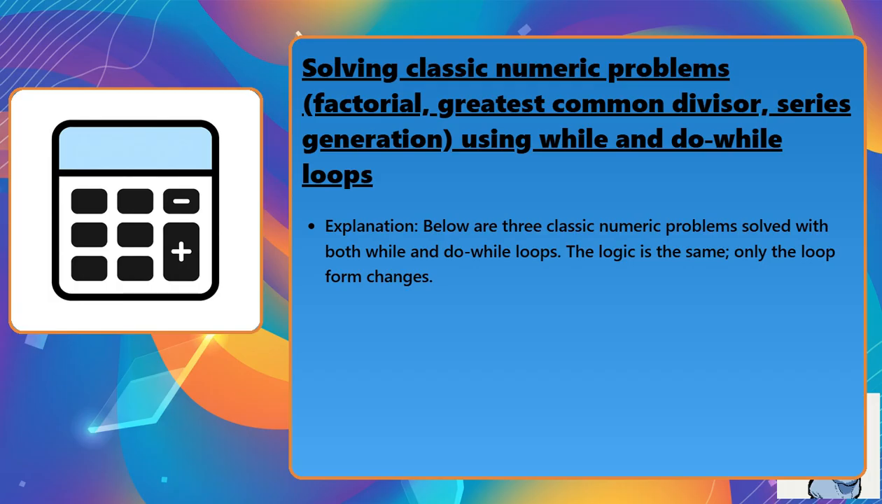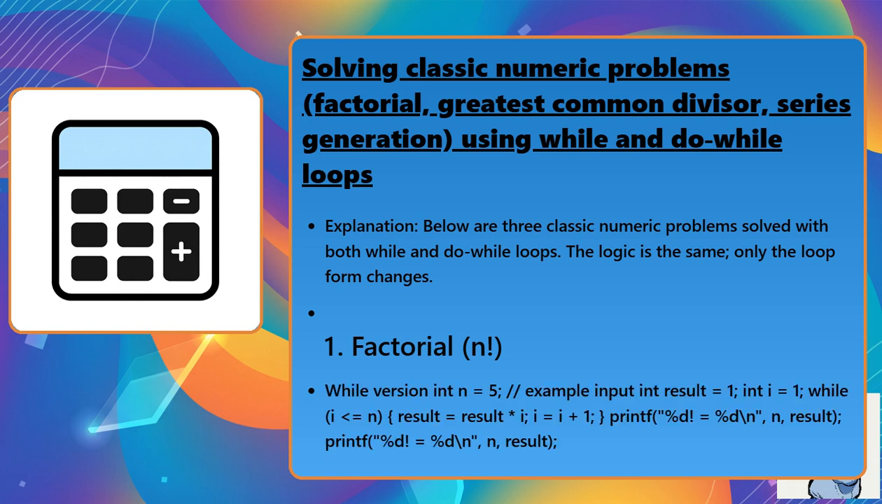Explanation: below are 3 classic numeric problems solved with both while and do-while loops. The logic is the same; only the loop form changes. 1. Factorial, n factorial. While version: int n = 5; int result = 1; int i = 1; while (i <= n) { result = result * i; i = i + 1; } printf("%d! = %d\n", n,